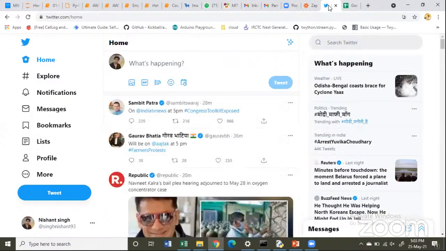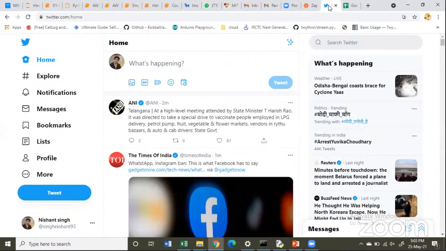Okay, so let's consider a situation. When we talk about Delhi, one of the major problems that happened in this pandemic time was that many people started searching for beds. Someone was looking for plasma, some were looking for oxygen, and someone started looking for remdesivir injection, and all this. So in this pandemic time, one of the platforms which a lot of celebrities and a lot of individuals who don't have any reference utilized a lot was Twitter.